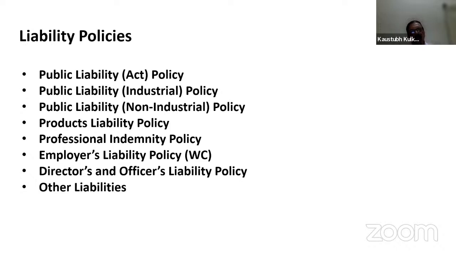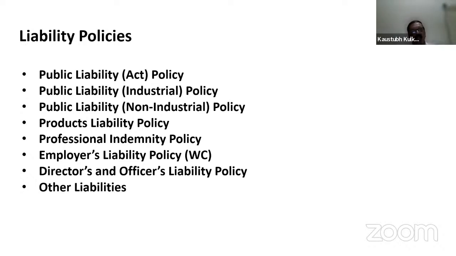Because 5 crore is the AOA limit, but the maximum compensation paid will be 15 crore. So in Public Liability Act, it may happen that the compensation under one incidence may be paid, say, 4 crore. In the second instance, it may be paid, say, 3 crore. So what will be the maximum compensation to be paid in case of Public Liability Act? That will be 15 crore. So if you are giving an answer of 5 crore, you may lose 1 mark. So this is a basic difference when you are solving any questions in your examination.